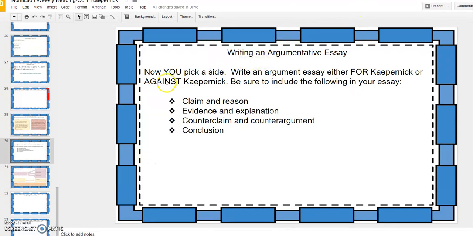With our argumentative essay, it says now you pick a side. Write an argument essay either for Kaepernick or against Kaepernick. Be sure to include the following in your essay. You must have a claim and the reason for the claim. You must have evidence and explanation. Again, that's text-based evidence. You must address the counterclaim and come up with a counter argument, and the counter argument must be rooted in the text. And finally, you have a conclusion.